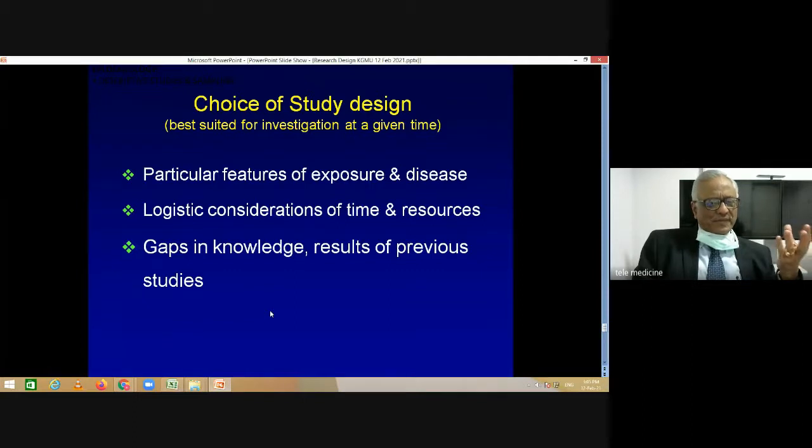If you're going to make an effort doing a particular piece of research, that must answer, at least in a small way, some aspect of a disease or management or whatever intervention you're trying, some small gap in knowledge which that particular study will fill up. And that gap in knowledge must be identified. And how do you identify whether there's a gap in knowledge? By reading the literature which exists.